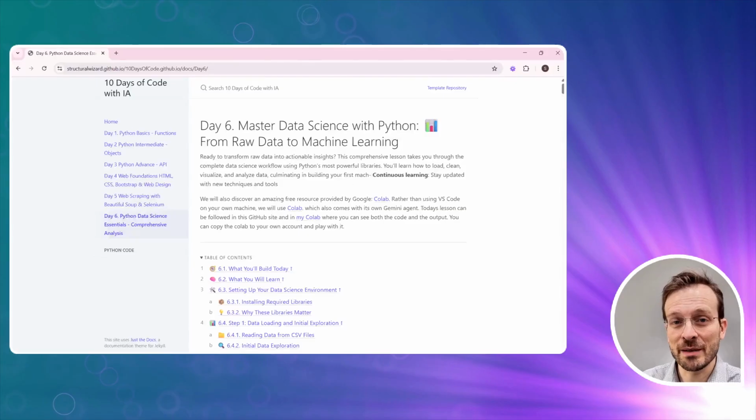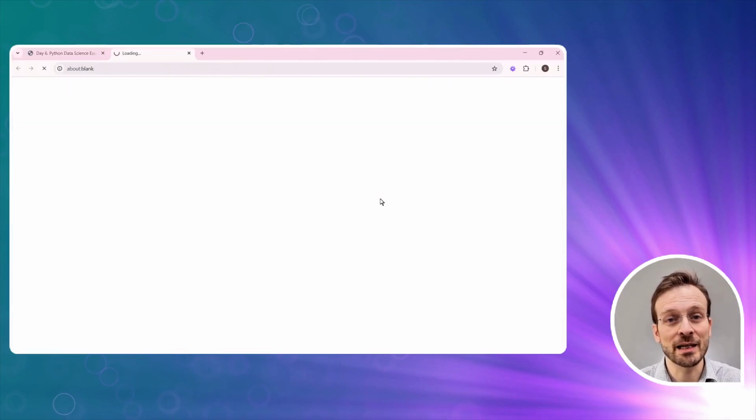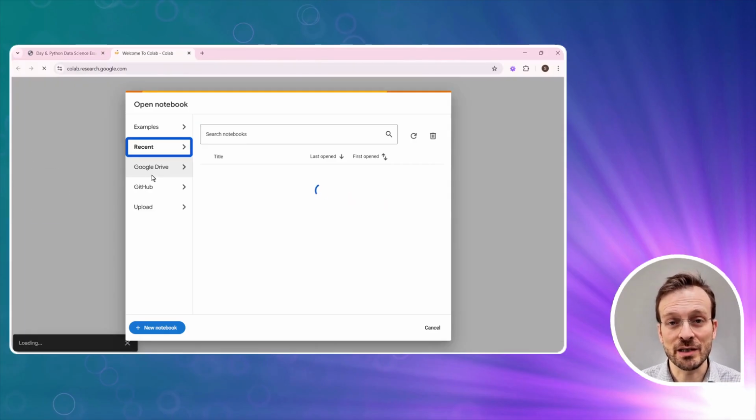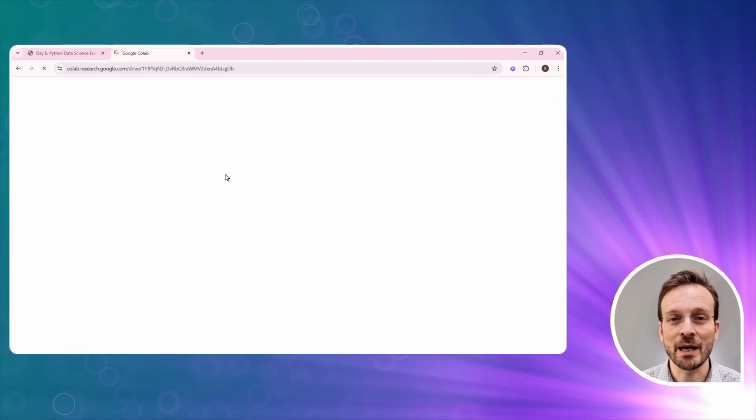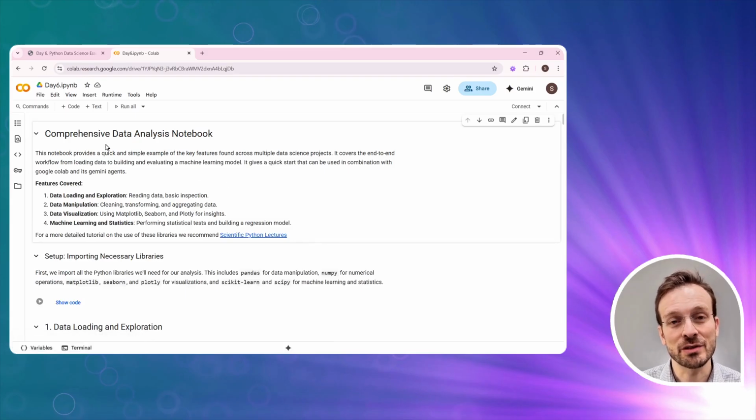Welcome to day 6 of our Python data science journey. I'm excited to guide you through what might be the most practical and hands-on lesson yet. Today, we're going to transform raw data into actionable insights using Python's most powerful libraries. By the end of this session, you'll have built your first complete machine learning model.